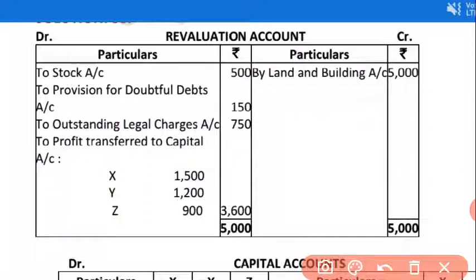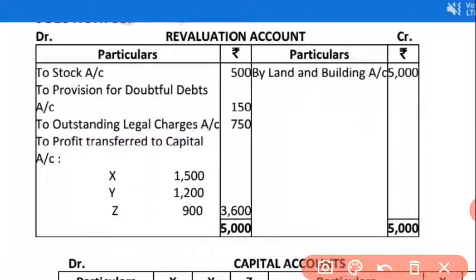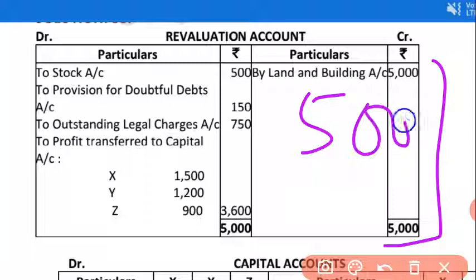Got it? Now see, next is the outstanding claim. The outstanding legal charges will be 750. It is a liability, so on the debit side of revaluation we have to record this. After that, sum up both sides. Whenever you sum up, the credit side will be greater. From the credit side you are getting 5,000 and from the debit side you are getting 750, 500 and 150, which totals 1,400.